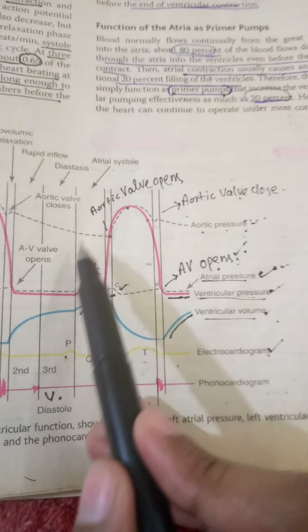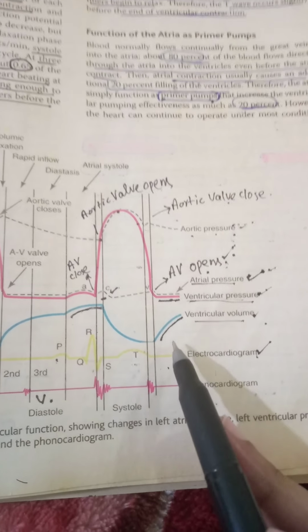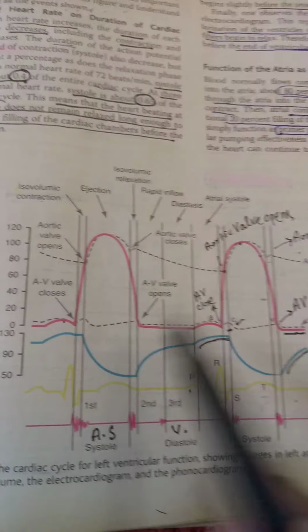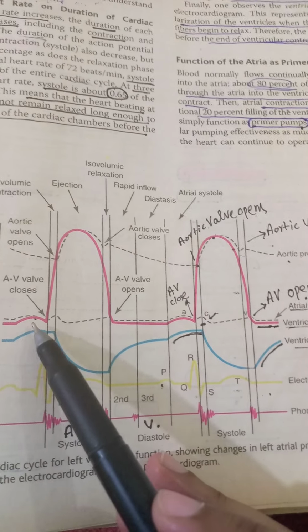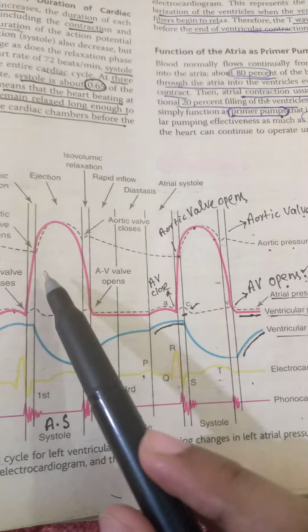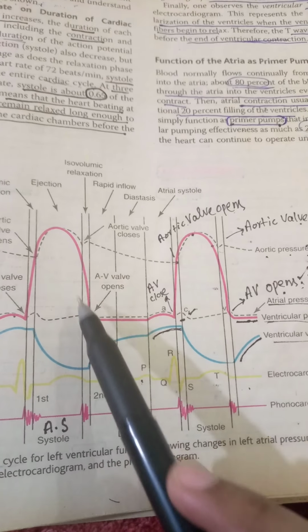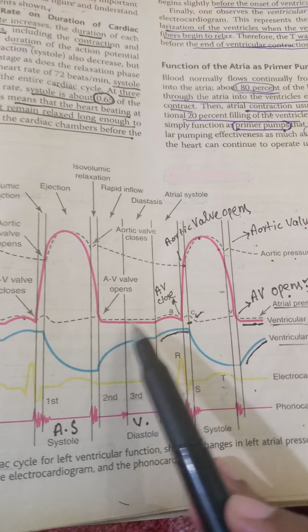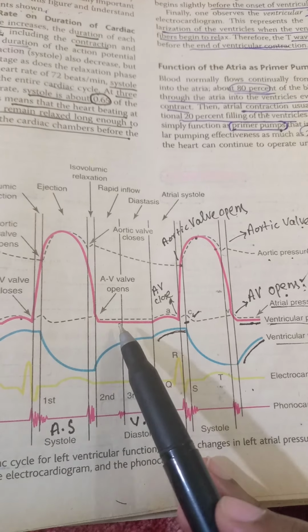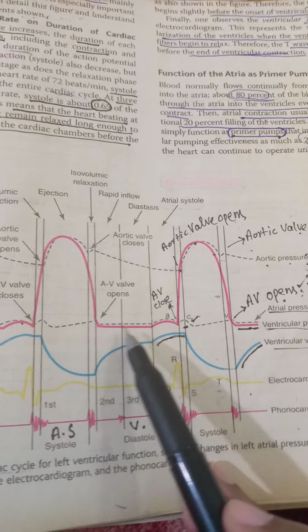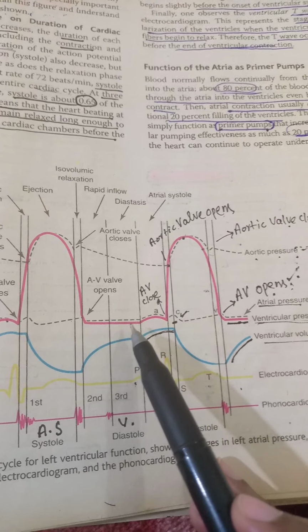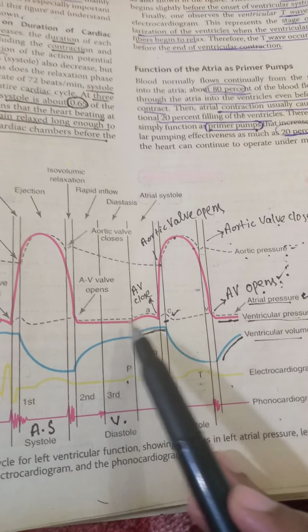So this cycle goes on further from here. The atrial contraction, then ventricular contraction, then ventricular ejection, ventricular relaxation, and then again the next cycle starts. This here is the filling phase of the ventricle, the passive filling phase of the ventricle.